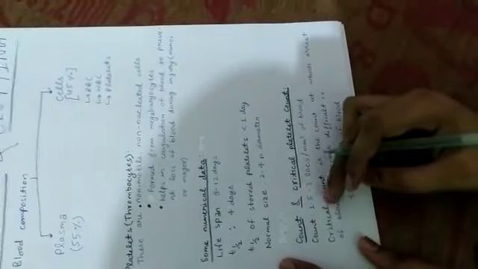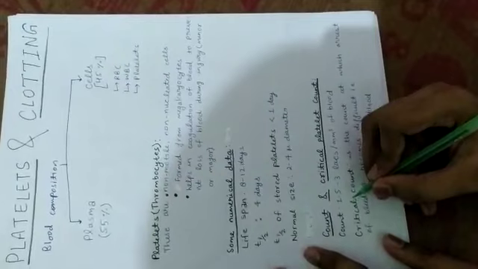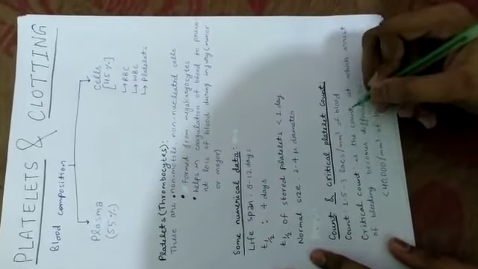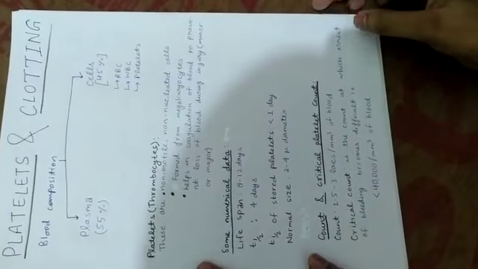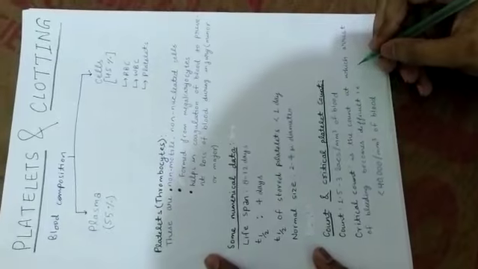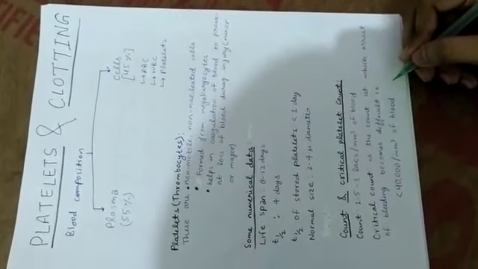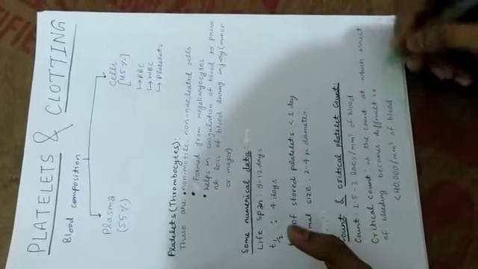Now what is the count and critical platelet count in blood? The count of platelets is 1.5 to 3 lakhs per mm³ of blood. And the critical platelet count is the count at which arrest of bleeding becomes difficult. That is when platelets become less than 40,000 per mm³ of blood.